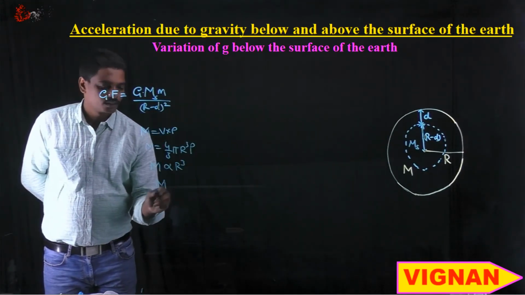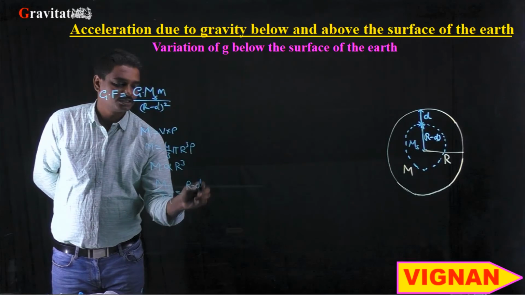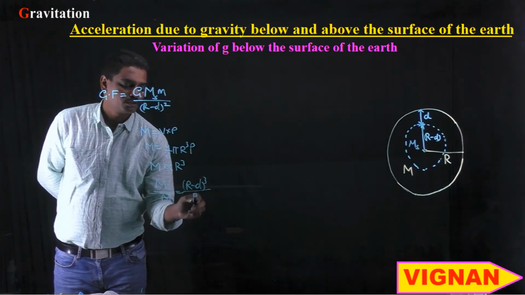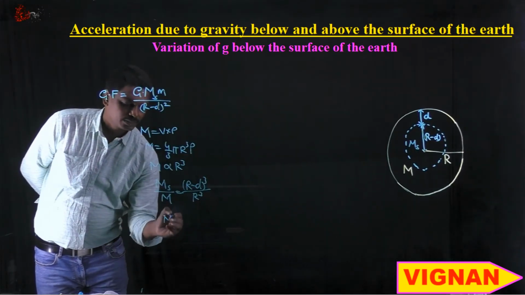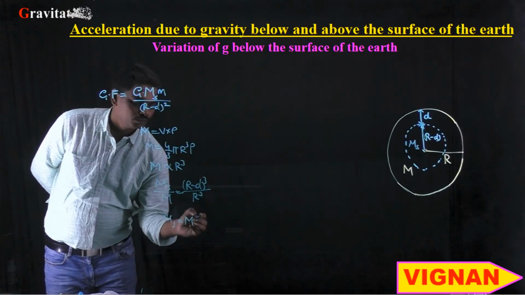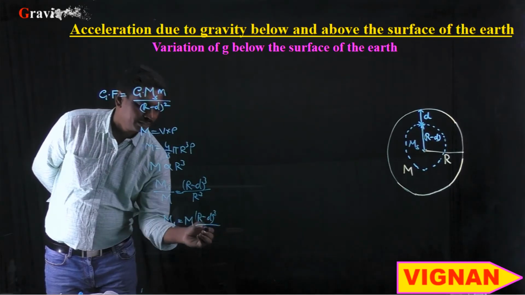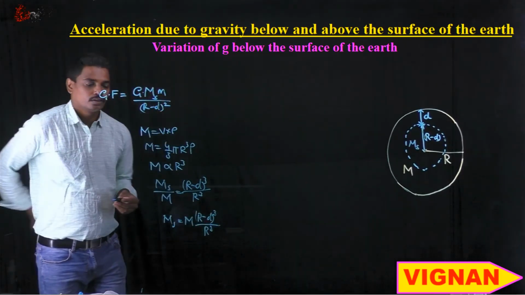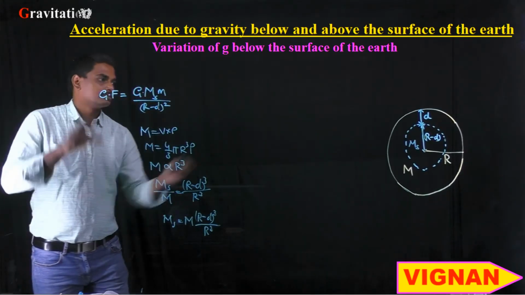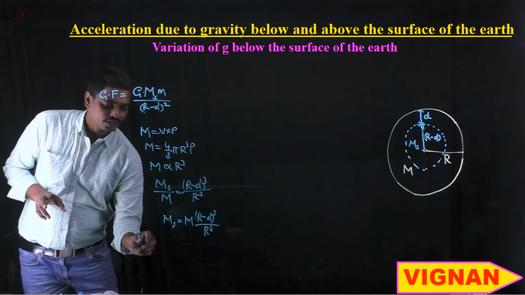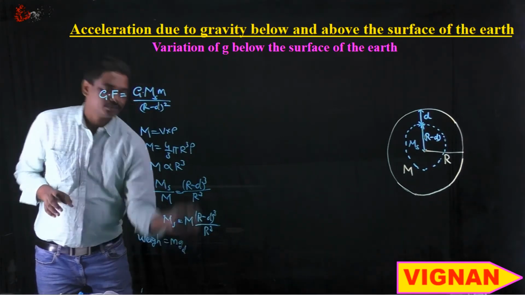So ms by M is equal to (r minus d) whole cube by r cube, from which ms can be written as M into (r minus d) whole cube divided by r cube. By substituting the value of ms here in the gravitational force, the weight acting on this body can be written as weight is equal to m into g at a depth d.